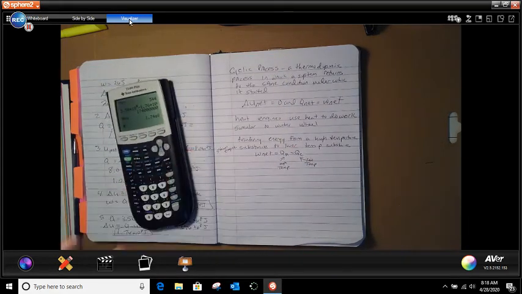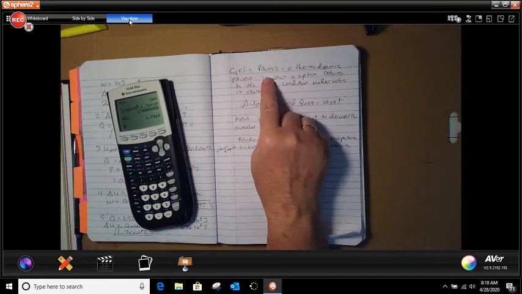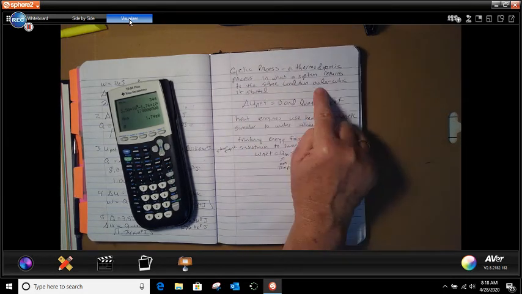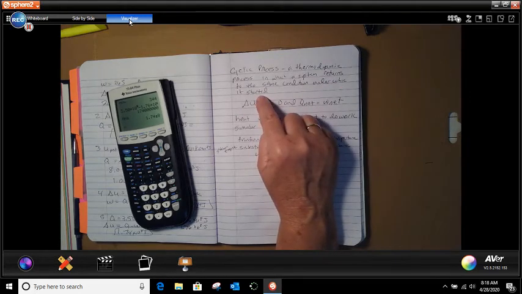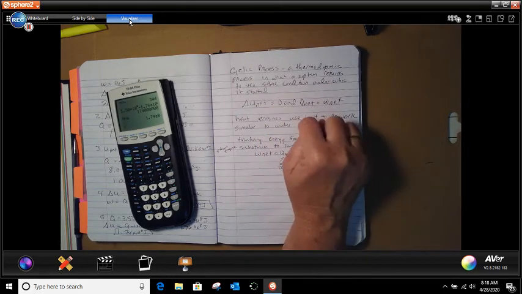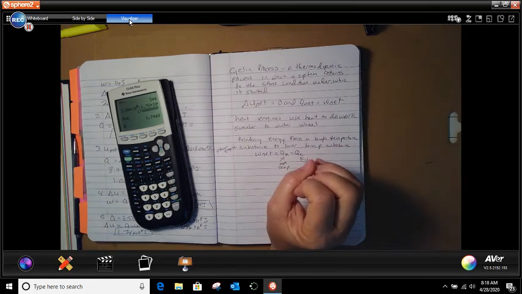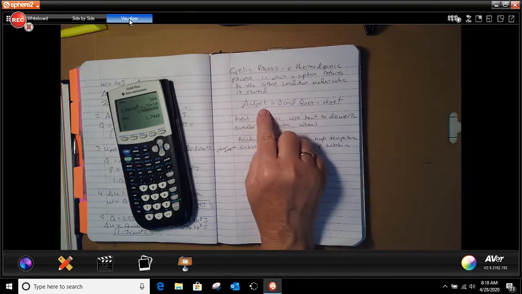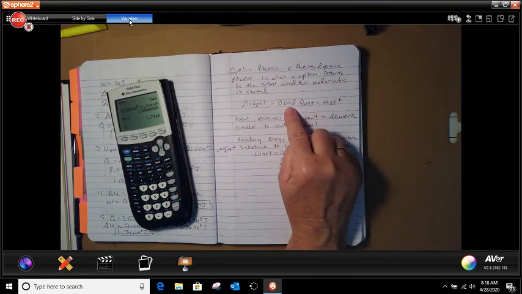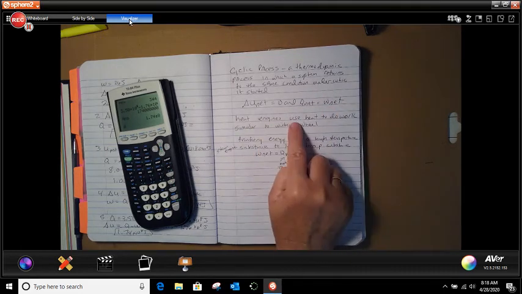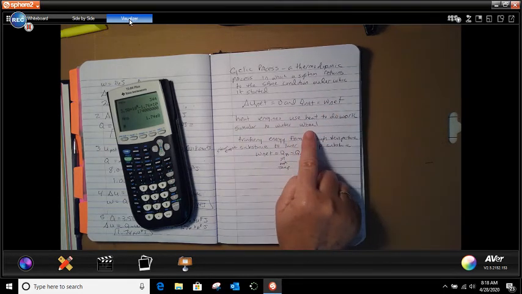The only thing else left in the reading assignment is this cycling process. A cycling process is a thermodynamic process in which a system returns to the same condition under which it started. So it's kind of like a cycle, okay? It gave you some examples of that. And it said the change in U net equals 0 and Q net equals W net. Heat engines use heat to do work, similar to a water wheel.